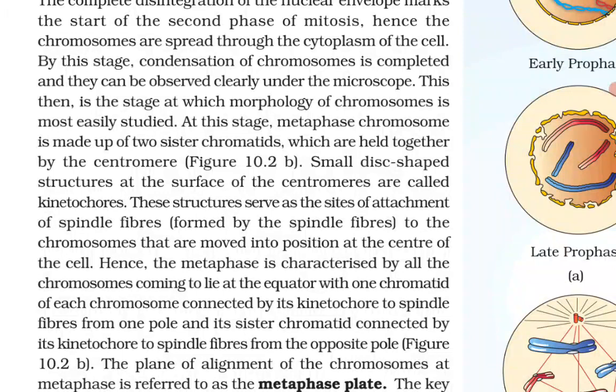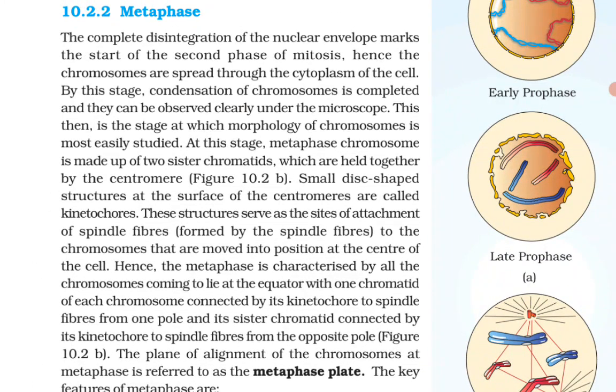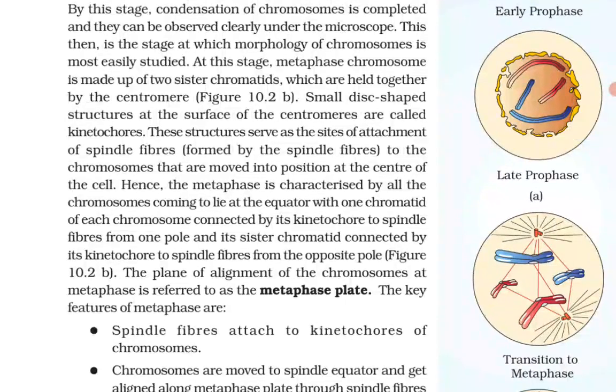Hence, the metaphase is characterized by all the chromosomes coming to lie at the equator, with 1 chromatid of each chromosome connected by its kinetochore to spindle fibers from one pole and its sister chromatid connected by its kinetochore to spindle fibers from the opposite pole. The plane of alignment of the chromosomes at metaphase is referred to as the metaphase plate.